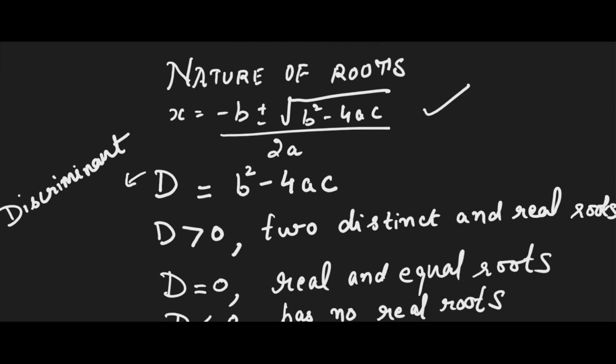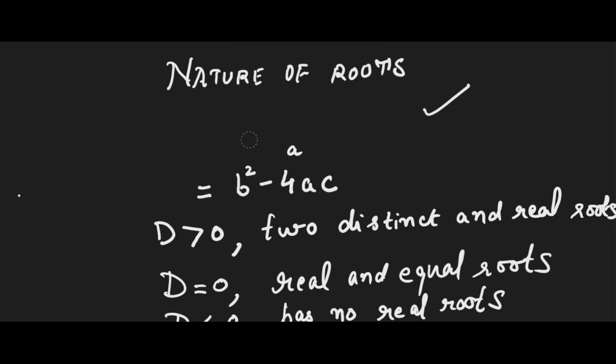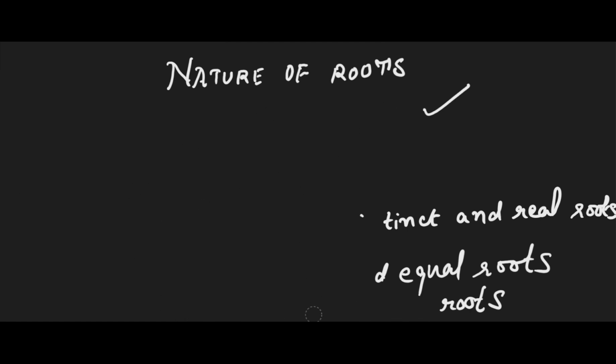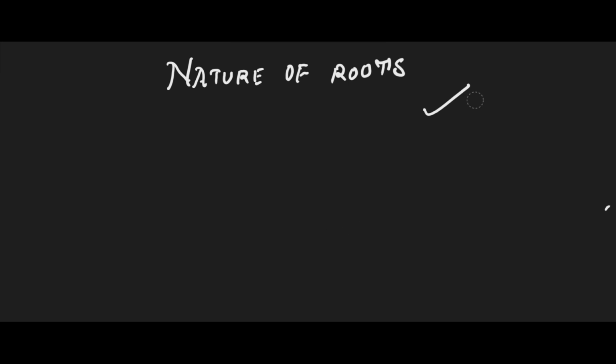Let's take one example to find out whether a quadratic equation has real roots or not based on this formula. Let's consider the quadratic equation 2x square minus 4x plus 3 is equal to 0.